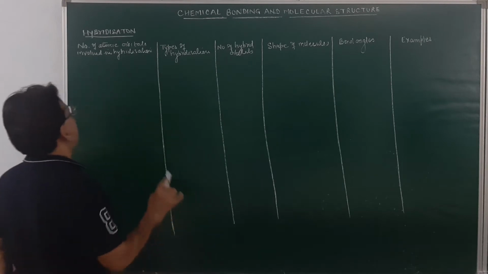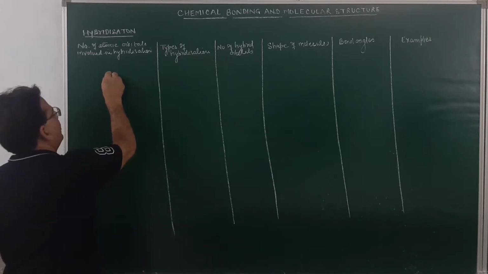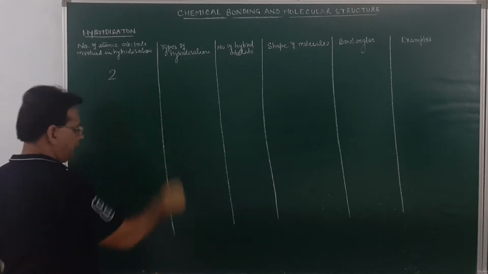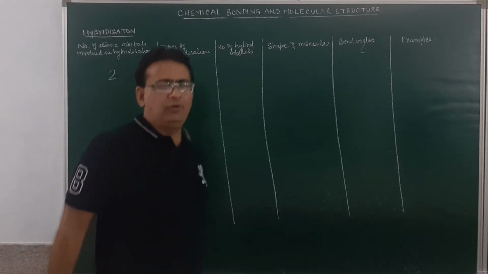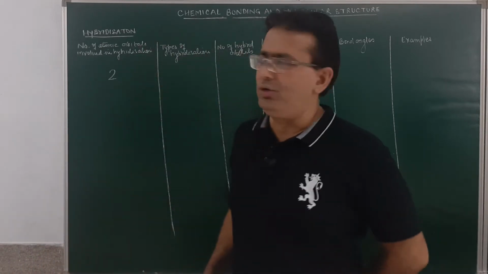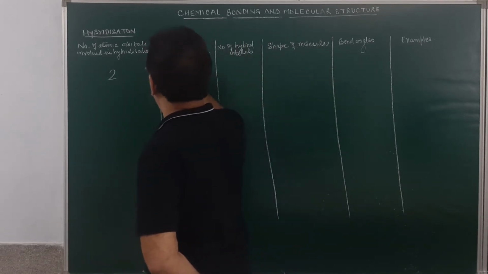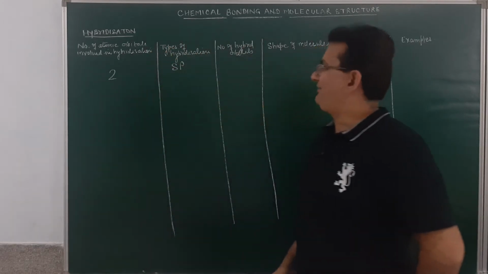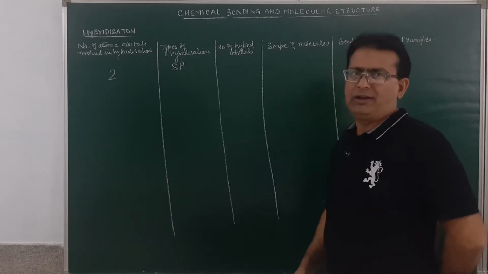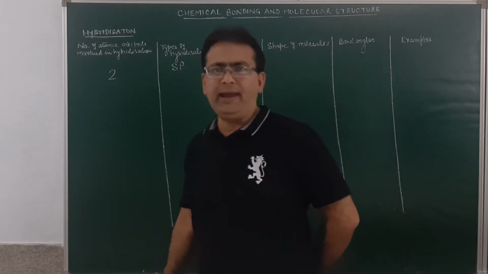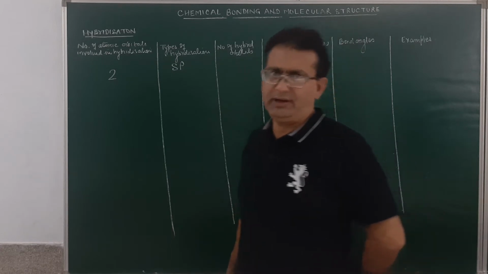Suppose the number of atomic orbitals involved in the hybridization is 2. Then what will be the type of hybridization in the molecule? The type of hybridization will be sp hybridization. Sp hybrid orbitals are formed by the overlapping of one s and one p atomic orbital. Am I clear?